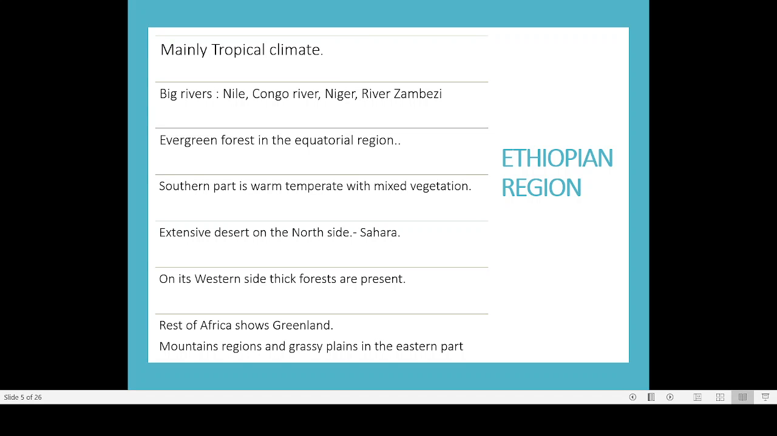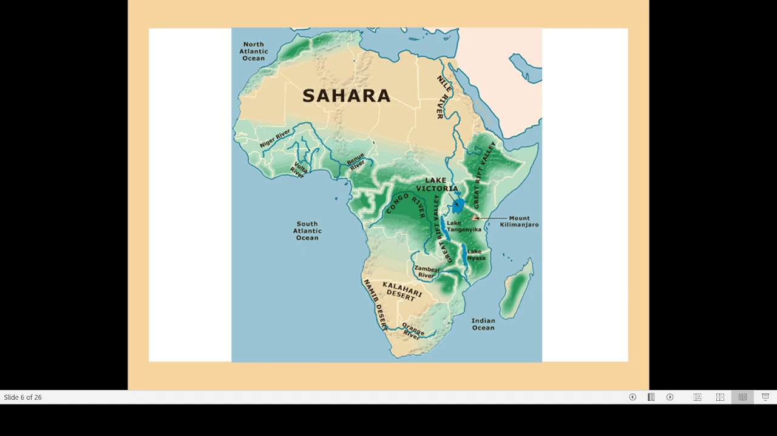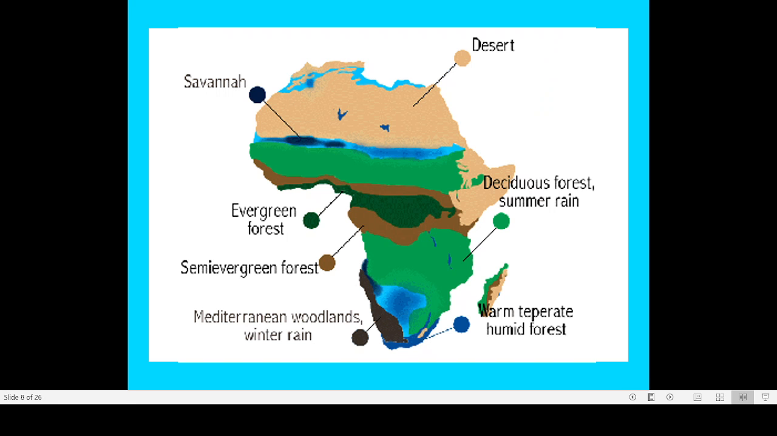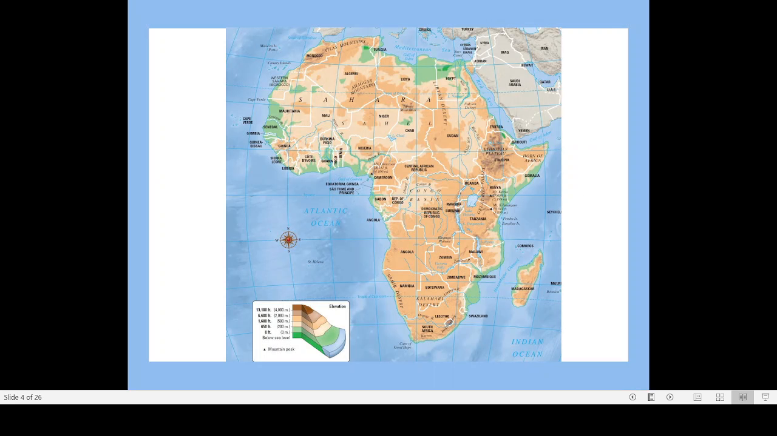Then another peculiarity is evergreen forest in the equatorial region. What is equatorial region? Here you can find this is the equator. This line is the equator.